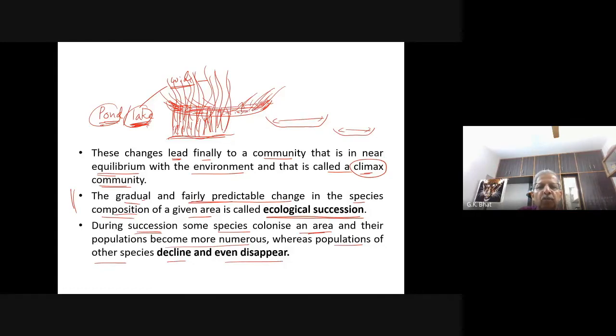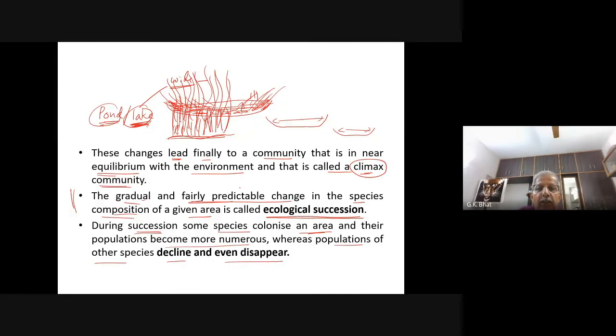Its depth decreases. When the depth decreases, the vegetation also goes on changing. When it completely gets filled, then you see further change in vegetation. The animals also, depending on them, change, and ultimately this gets transformed into another type of land mass. From a lake or pond, it becomes terrestrial. From terrestrial, at the beginning, it will be encouraging only herb growth, later shrub growth, later tree growth, and finally it gets transformed into the forest.